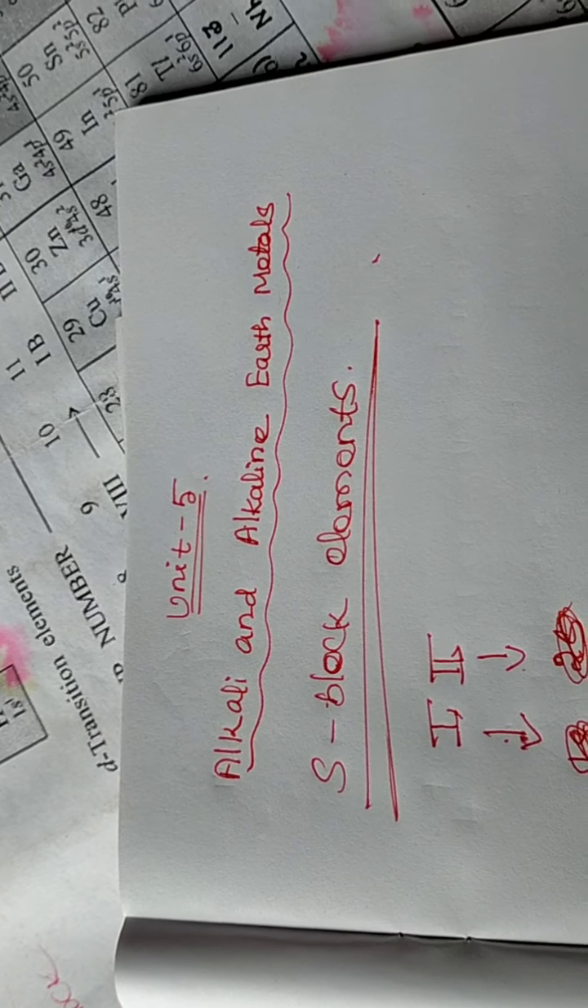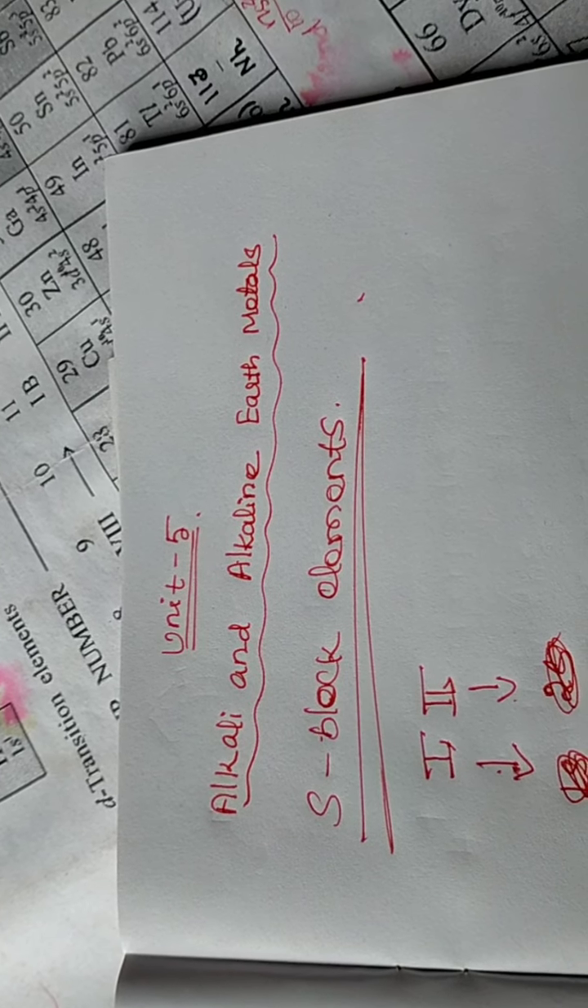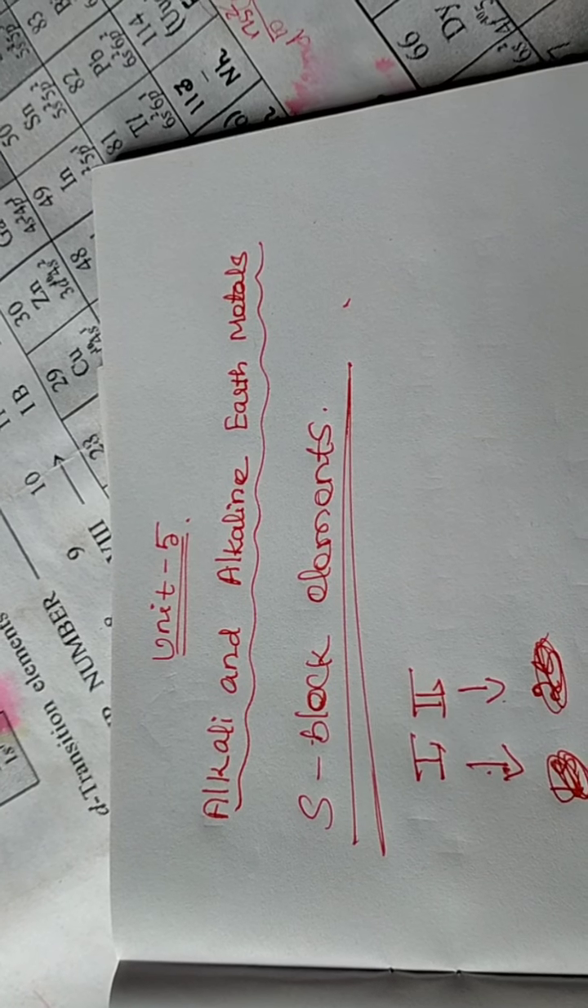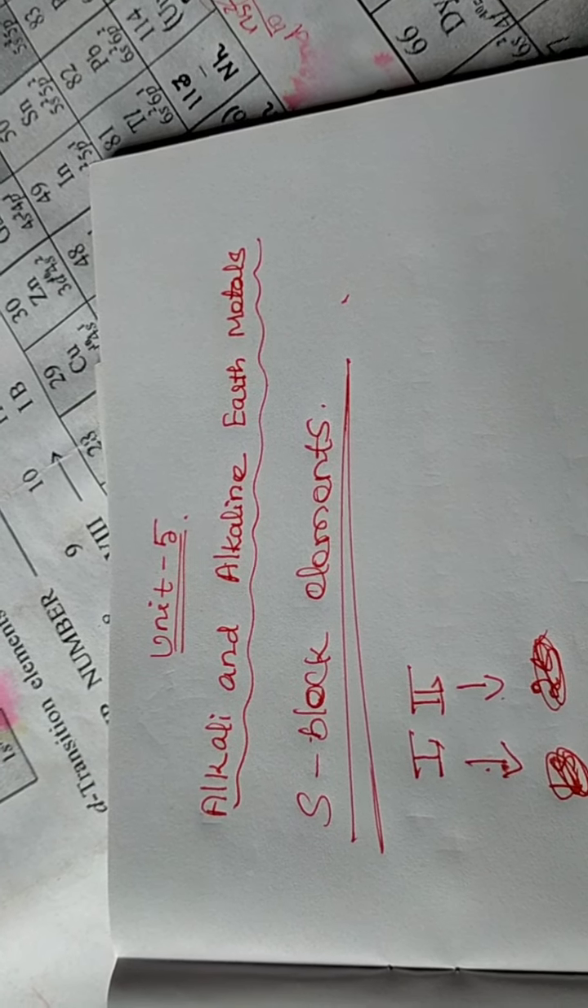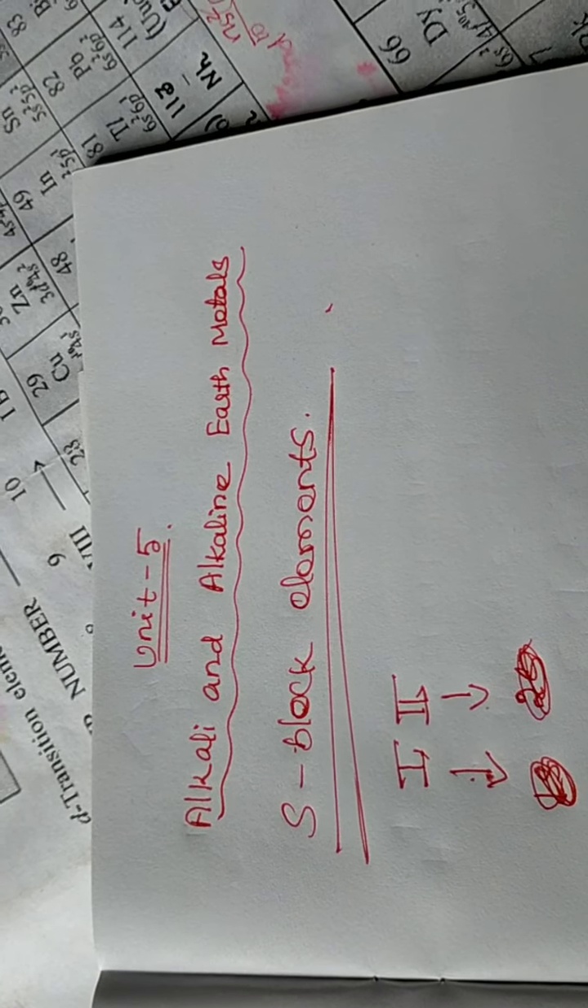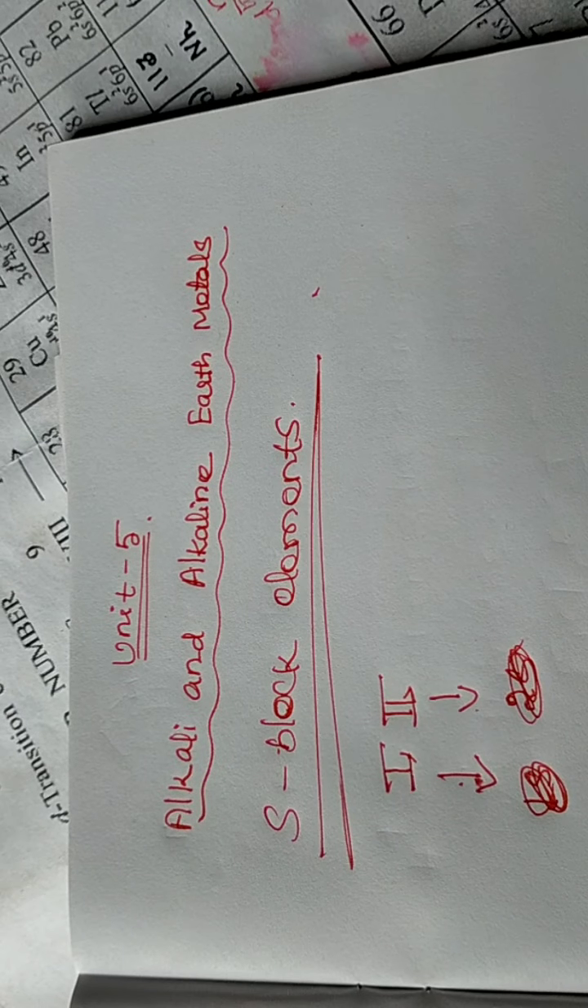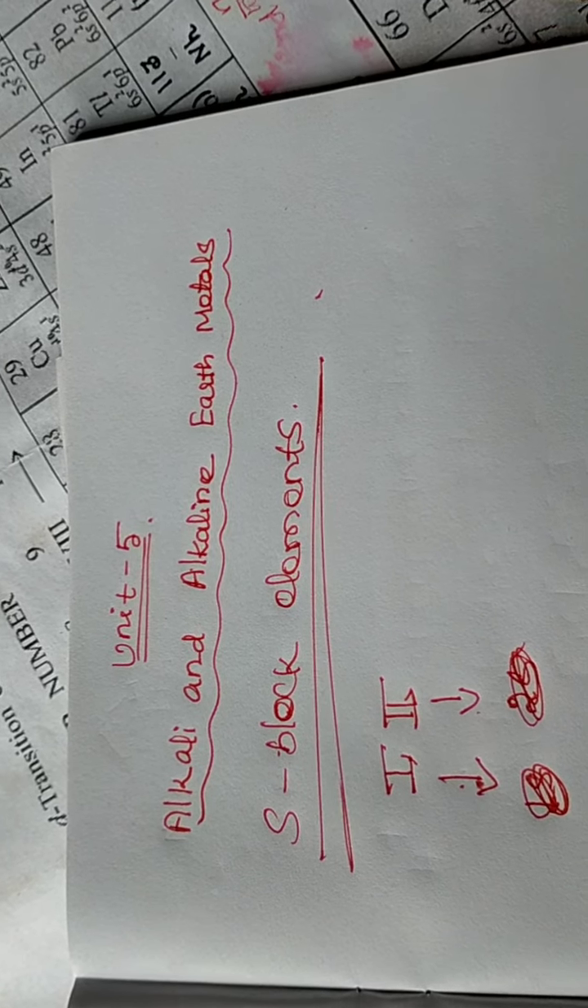Good afternoon, dear students. In today's class we will discuss alkali and alkaline earth metals. New topic, new unit, unit 5. The name of that unit is alkali and alkaline earth metals.